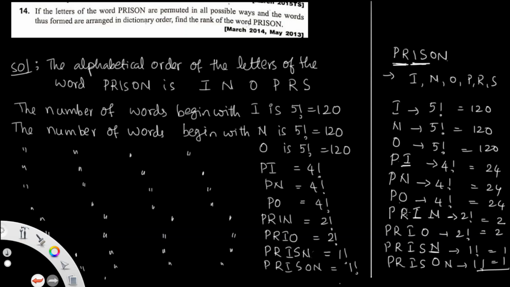That is PRIN. So that is 2 factorial. If 4 letters remain, then you get O and S. So it can be done in 2 factorial number. Then PRIO, and then PRISN, then PRISON. So it is one, and the total number is nothing but 438. So this is the way of finding the rank of the word. In this way you can practice the other questions that are there in the examples.